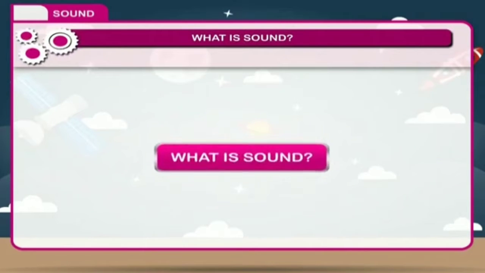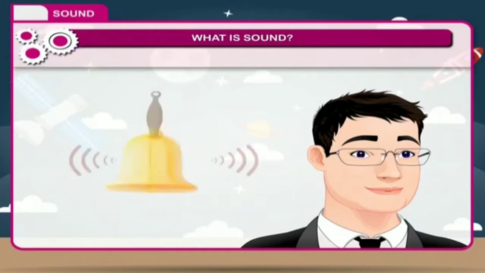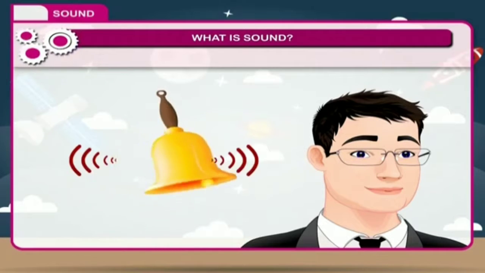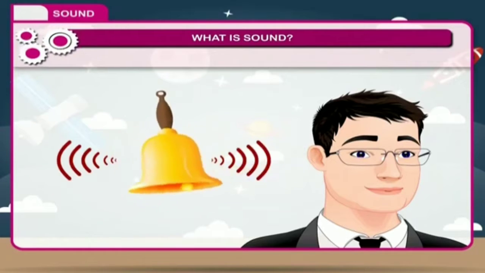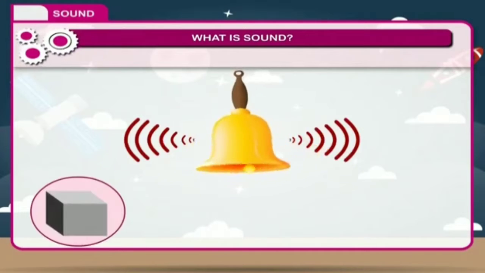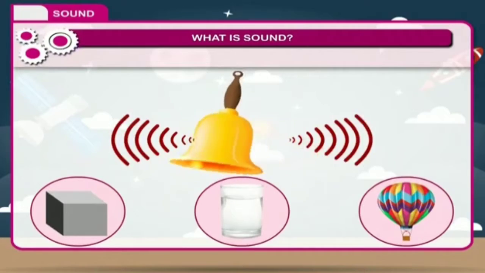What is sound? Sound is a kind of sensation received by our ears and perceived by our brain. It is a form of energy which makes us hear. Sound is produced by any vibrating material and felt by us only when these vibrations reach our ears. Sound travels in solids, liquids and gases, but not in vacuum.